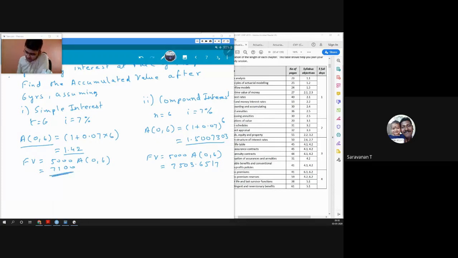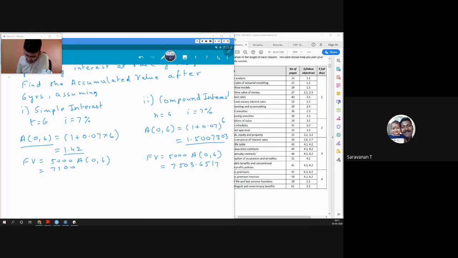So you can see our simple interest is earning us less interest than our compound interest. I think everybody knows that, because in compound interest we get interest on previous years' interest as well. Anyways, I'll not go too much into that concept.